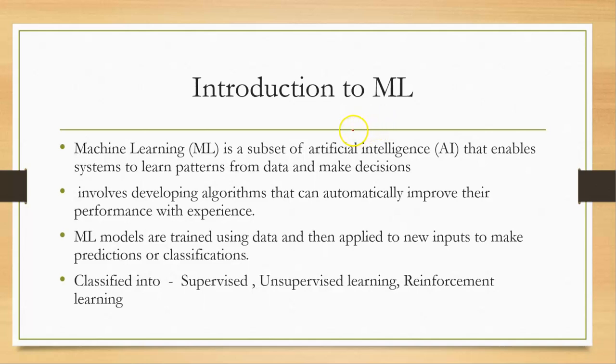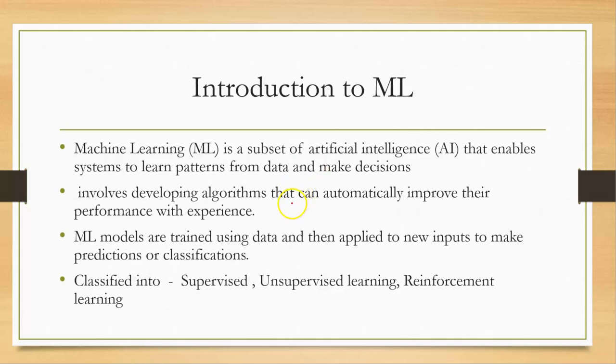Many of you might already know what machine learning is. Machine learning is actually a subset of artificial intelligence. In machine learning, we are enabling a machine or a system to learn patterns from the historical data and make decisions for future data. So we are developing an algorithm that automatically improves its performance with experience.